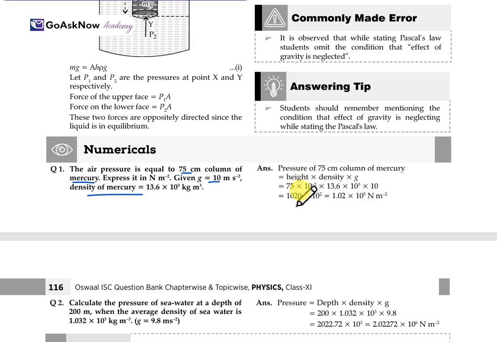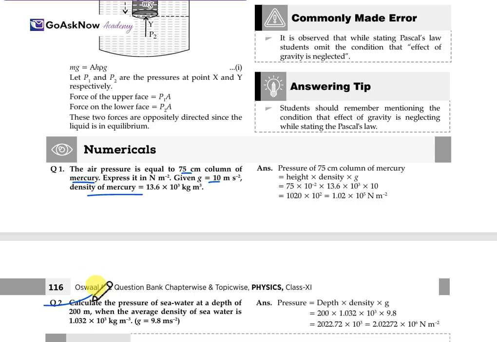Can we substitute the value? We convert the centimeter into meter. Then 75 into 10 raised to the power minus 2 into 13.6 into 10 raised to the power 3 into 10. When we solve this, we get the pressure value, which is equal to 1.02 into 10 raised to the power 5 Newton per meter square. So this is the air pressure value.